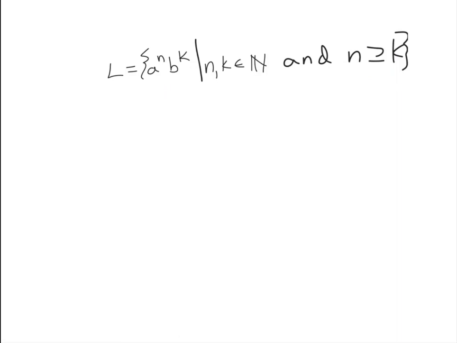Because if you think about it for a minute, the trick we've used so far for most things isn't going to work for us. If we let our S equal A to the M, B to the M, that's in my language, and the number of A's is indeed greater than or equal to the number of B's.